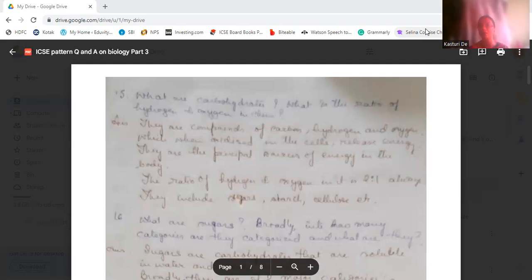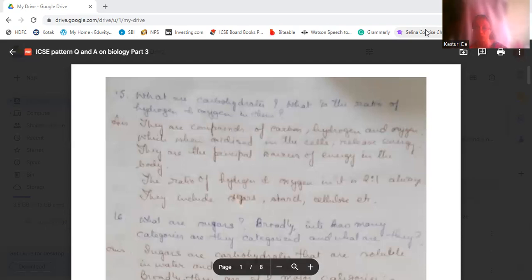When these compounds are oxidized in the cells, they release energy, so carbohydrates are the principal sources of energy in the body. The ratio of hydrogen and oxygen in carbohydrates is always 2:1. Examples are sugars, starch, and cellulose.